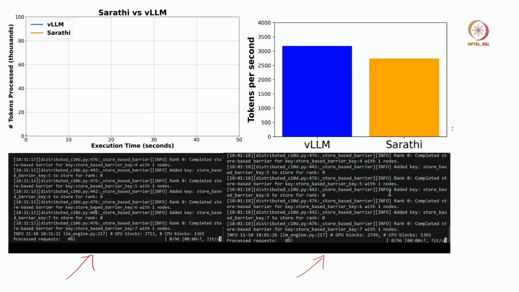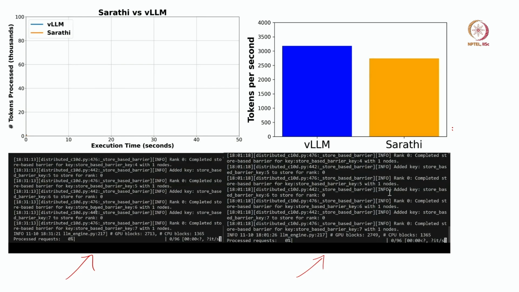Remember, vLLM prioritizes prefill. So, during prefill there will be no tokens generated, right. And since Sarathi does not stall prefill or even decode, it will always generate tokens.